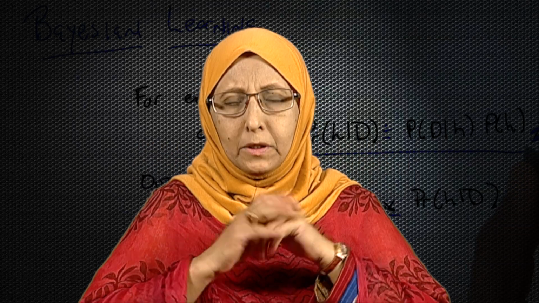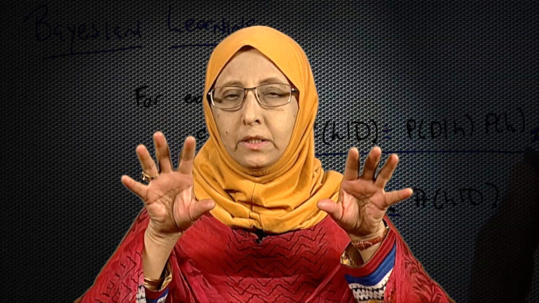That is very nice, because we are making a comparison between two probabilities, right.